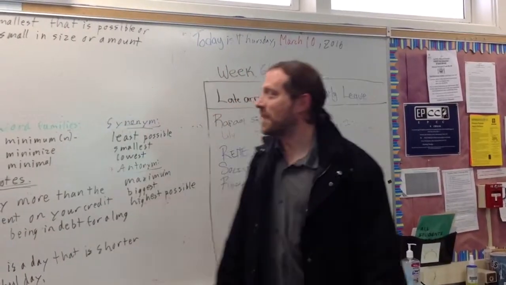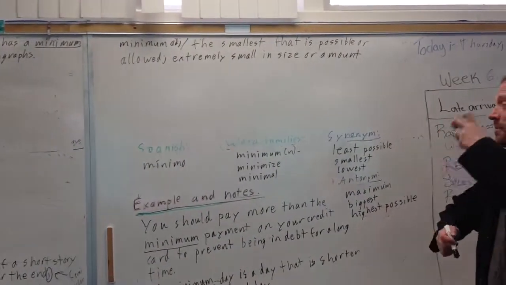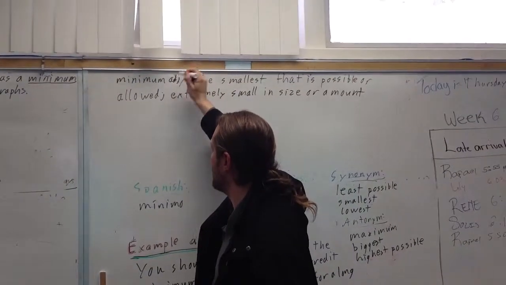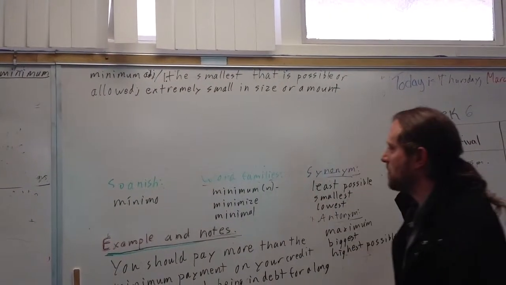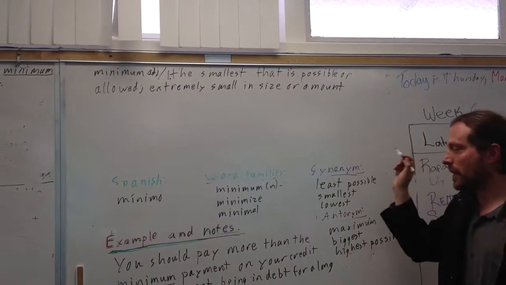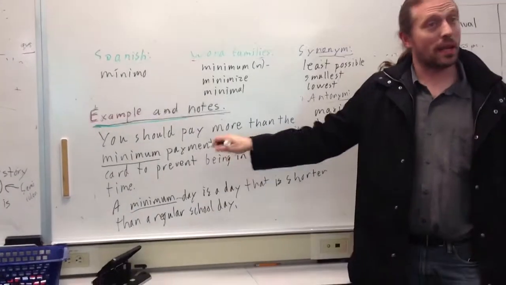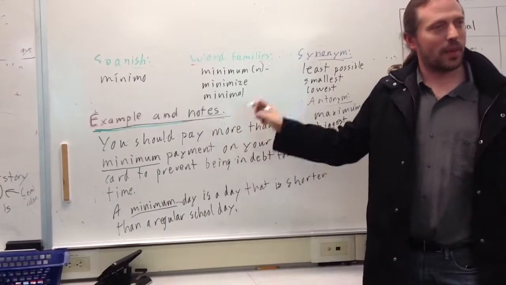Okay, today's word is minimum, and it has one meaning on your card, which is the adjective meaning. It describes a noun. You could say it means the smallest that is possible or allowed. So for example, we can say a minimum payment. Minimum describes payment. It says what kind of payment. It's the smallest possible payment.